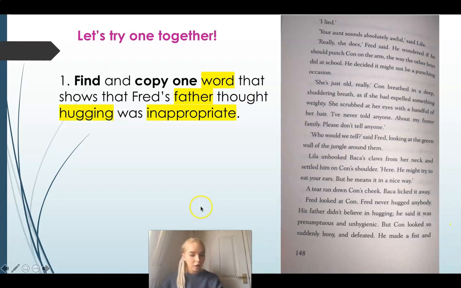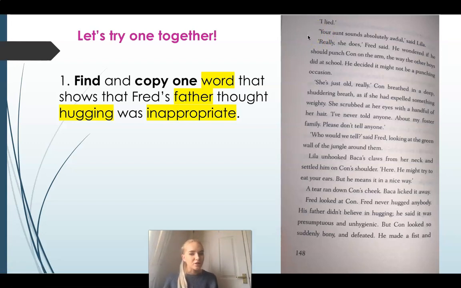This page here, 148, talks all about Fred's father. I know that Fred's father has this opinion that hugging was inappropriate, but I need to find a word that means the same as inappropriate. So I'm going to start reading, and I'm going to read until I have found any mention of Fred's father.